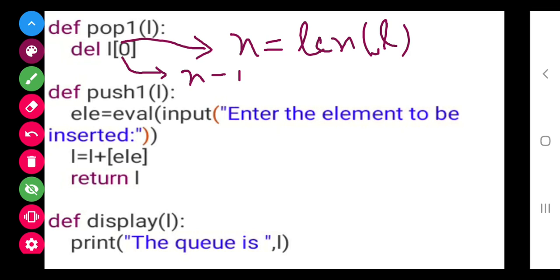So class, you have to do this stack and queue. If any problem is there still, you can contact me and ask me for the explanation again. That's all, class.